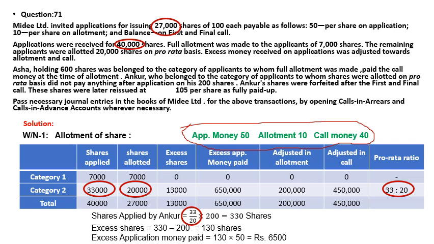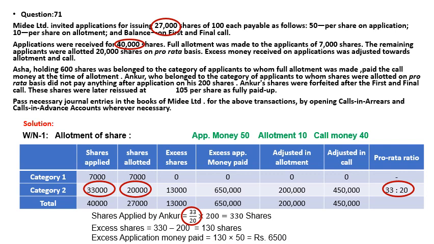We have to find the applied number from the allotted number, so the bigger number is the applied number: 33 divided by 20 into 200 shares, which comes to 330 shares. Now excess shares equal 330 minus 200, which comes to 130 shares. This is our excess application. Excess application money is 130 multiplied by application money 50, which comes to 6,500. So that's the first working we calculate over here.